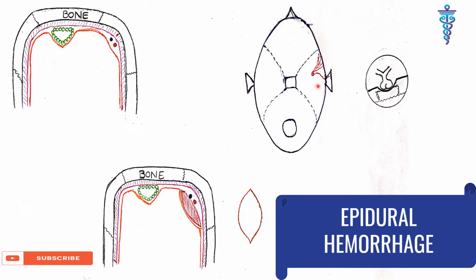Let me tell you, at the structure ligament, the dura mater is tightly held, so blood can't escape from here. So the dura mater cannot lift, which creates a well localized hematoma that gives the shape of a lens and develops tension. In the CT scan image, this type of epidural hemorrhage shows a biconvex shape, or looks like a lens. Epidural hemorrhage is frequently associated with the lucid interval also.